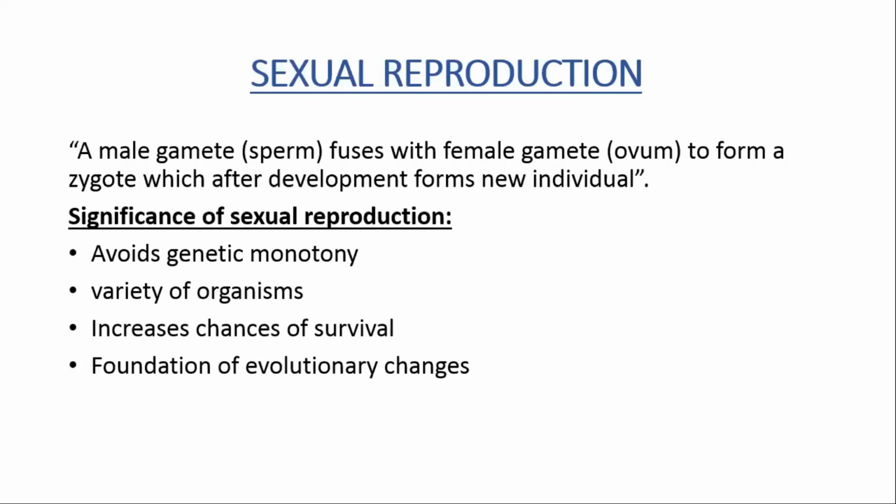And it also provides the foundation of evolutionary changes, like the degradation or the mutation that occurs in animals, like a few organs are not present right now, but they were present in the previous species, right? So these evolutionary changes are due to the presence of sexual reproduction.